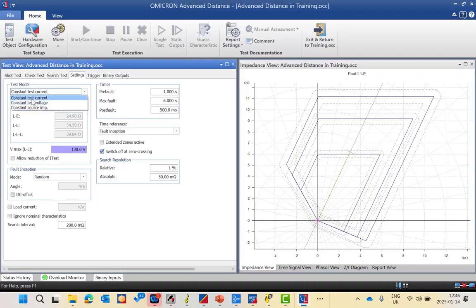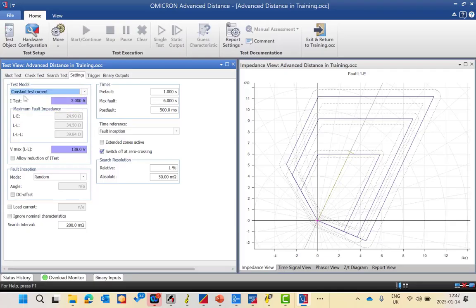We have constant test current, constant test voltage, and constant source impedance. Most of the protection relay depends on the constant test current. What is the meaning of the test current? We will specify a specified value of the test current, and we will not exceed this value. It will be fixed, and we will change the voltage injection based on the impedance value to get the actual impedance reach. So most protection relays use this test model, and some protection relays like SEL use the constant source impedance. Okay, and constant test voltage is very rare in the power system protection field.